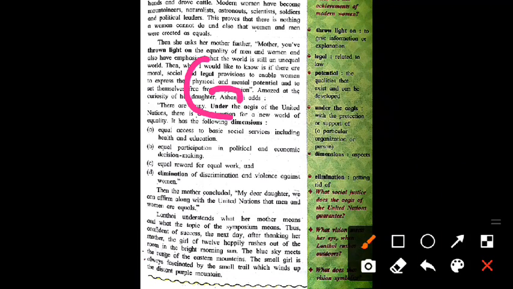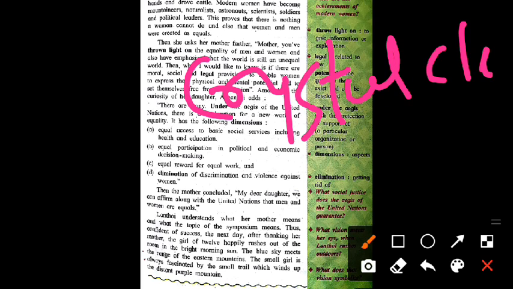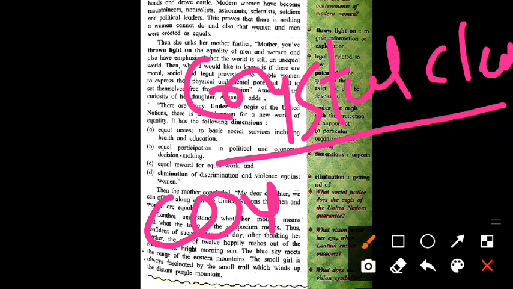So here, crystal clear. Now we have to look at this: crystal clear. These are both different words but come together to make a pair, because these are not used without each other. Then courtyard, courtyard,